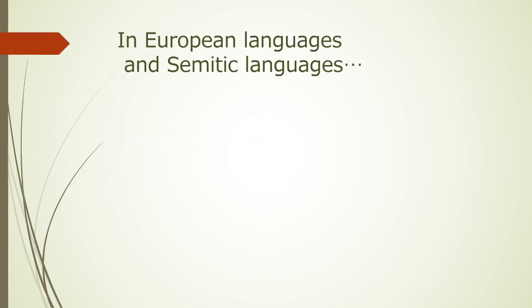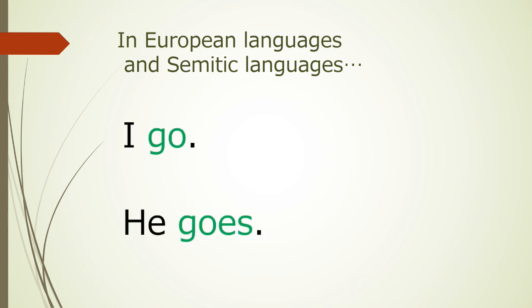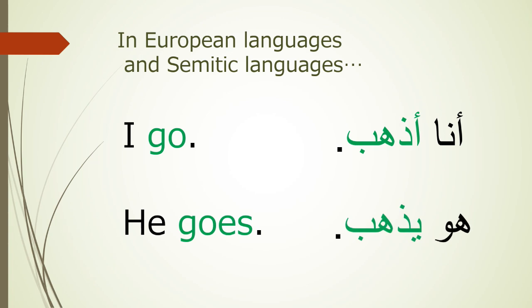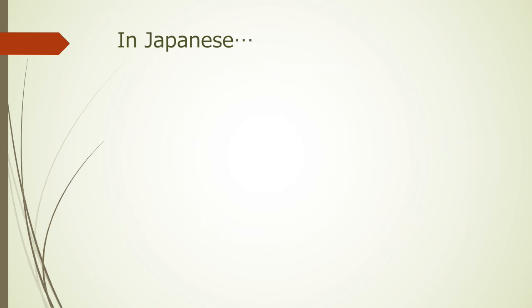In European languages and Semitic languages, verbs are conjugated according to person. For example, I go, he goes. أنا أذهب, هو يذهب. In Japanese, verbs are not conjugated according to person.